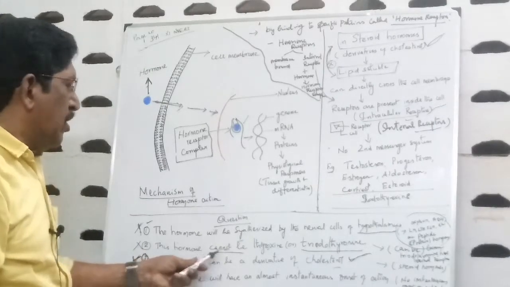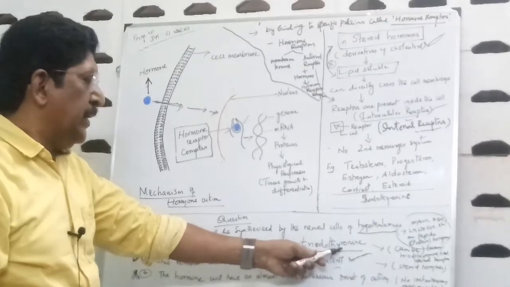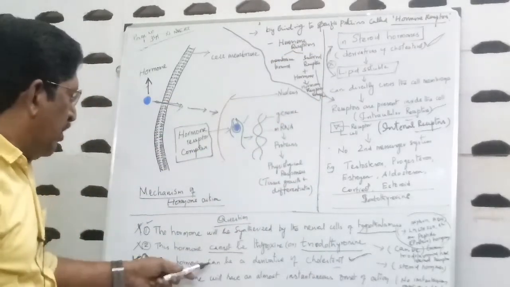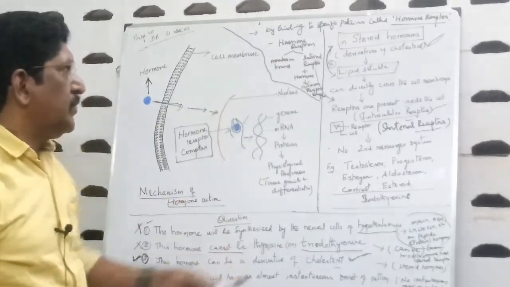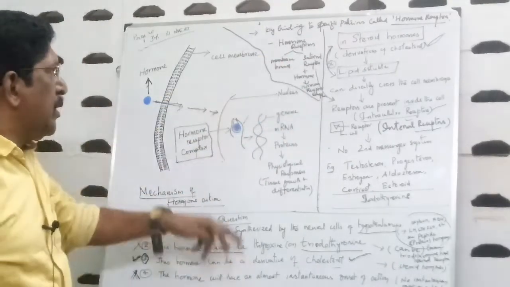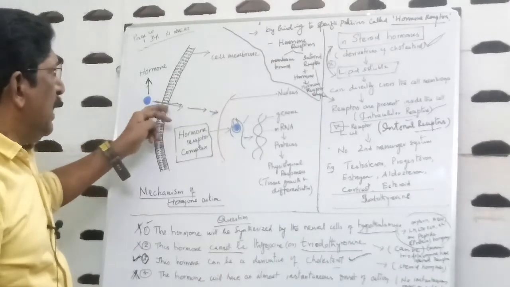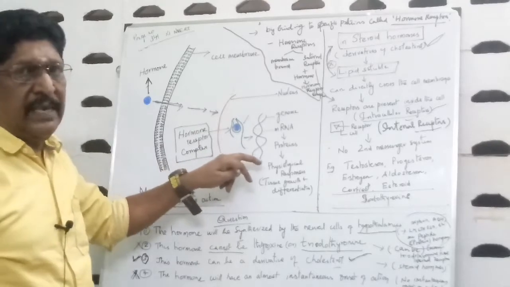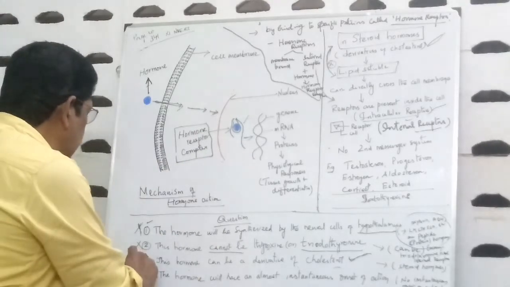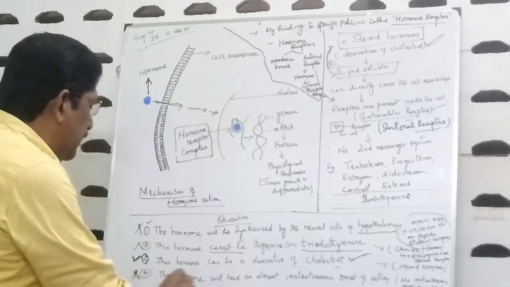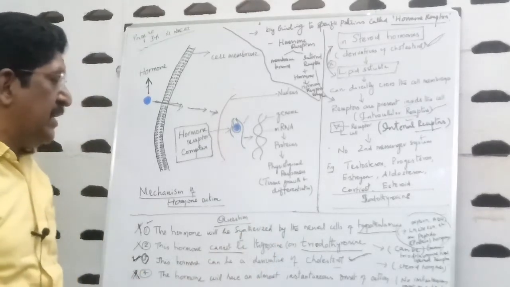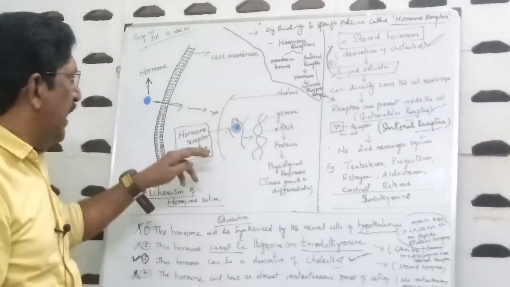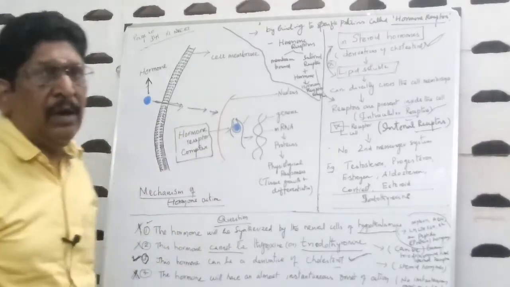The second option is wrong, because triiodothyronine is not a steroid hormone. It is not a derivative of cholesterol. It is a steroid hormone because it is lipid soluble, it directly comes to internal receptors, etc. So the third option is the right option. The fourth option, the hormone will have an almost instant action. Wrong. No instant action, because it has to come inside and form a hormone receptor complex.